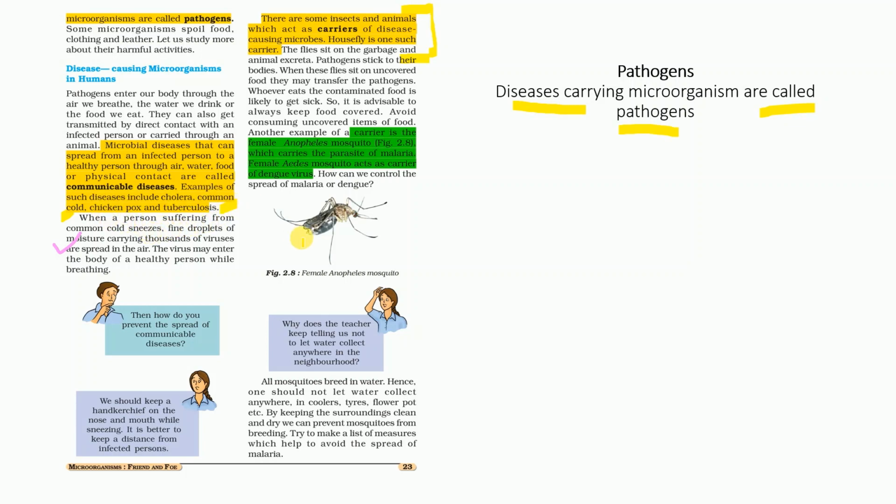And the non-communicable diseases do not spread from one person to another. Examples of carriers are the female Anopheles mosquito, which is the carrier for the malaria parasite, and then the female Aedes mosquito, which is a carrier of the dengue virus. So these are the two most important carriers. Keep this in mind.